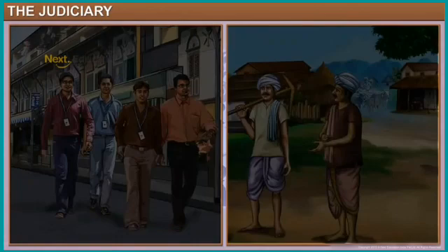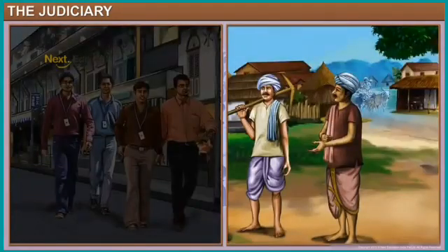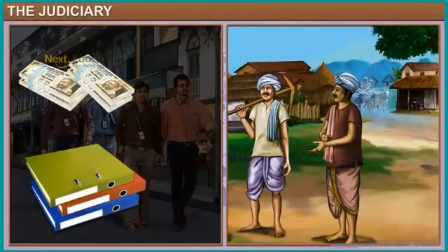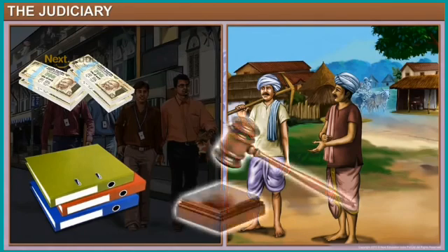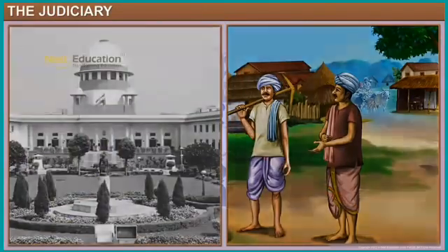Okay, see, who will go to the court? Anyone who has financial problems, land problems or business problems will get justice from the court. The small problems that are not solved by their own settlement, everyone has to consult the court.